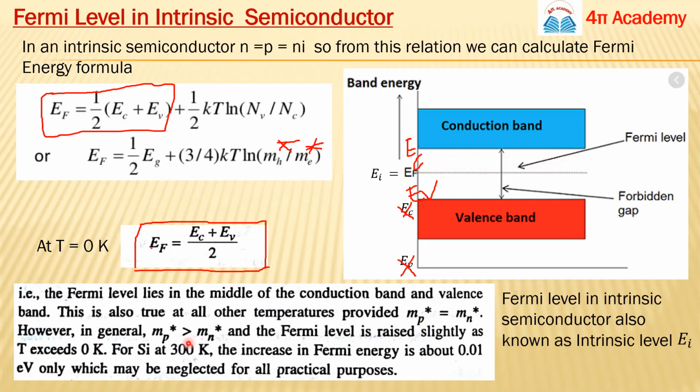And like we discussed about silicon, at room temperature, we can say 300 Kelvin, the increase in Fermi energy will be about 0.01 electron volt, and this is very, very small. That's why we generally don't talk about this thing. But you can find questions based on this, that only at T equals 0, your Fermi level is just between these two bands. And once you increase the temperature, this Fermi level will move upward. Okay, guys, got it?